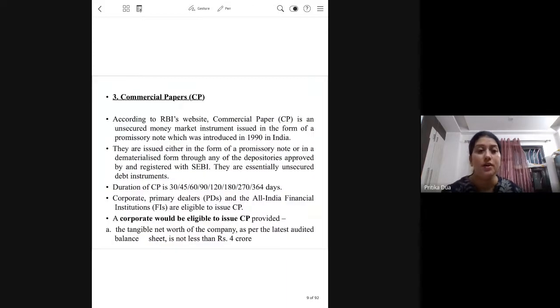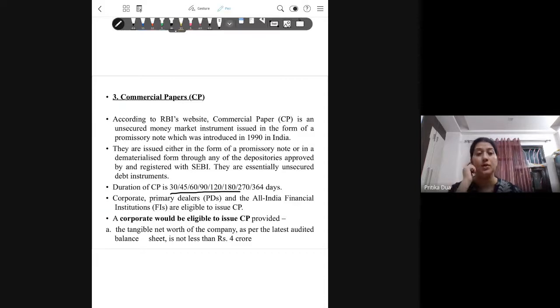Okay, moving further, now we talk about the instruments which we were saying are tradable in the market. The first money market instrument here is a commercial paper. Now, commercial papers are money market instruments, which means they can be issued for a maximum duration up to 365 days. Now, that is counted as 364 days. You can see that the commercial paper can be in either of these durations.